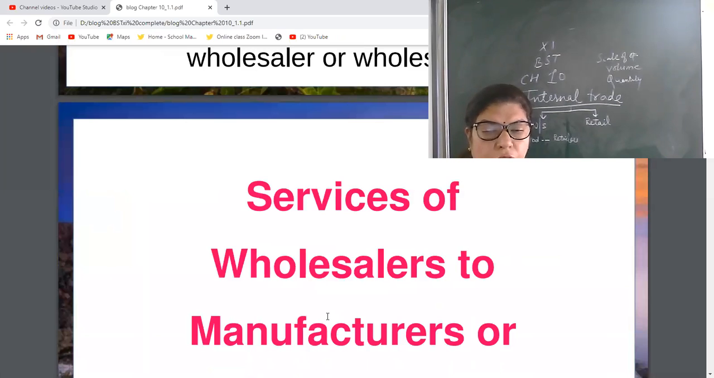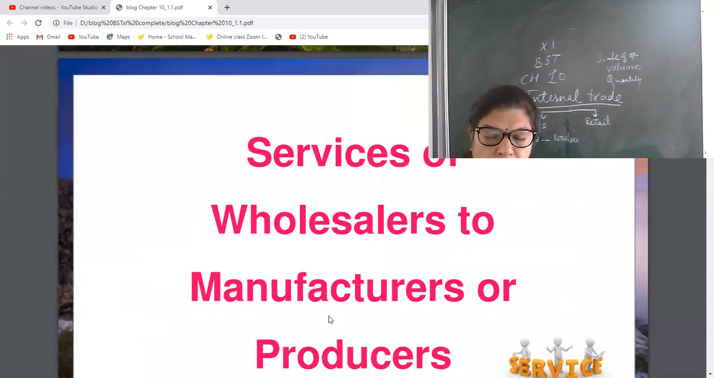Now, services of wholesalers to manufacturers or producers. First of all, we have to discuss this one. According to you, what are the services wholesalers are giving to producers? First point, good answer. First point is they make possible large scale production. That's why producers are able to produce in large quantity.